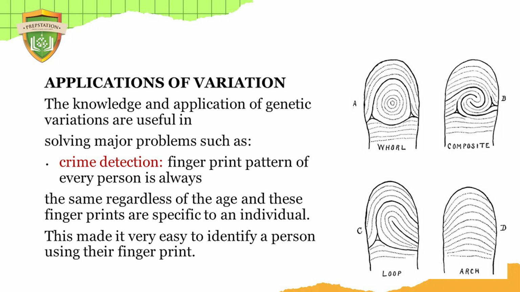Yes, crime detection, because there's no two human beings in the world that can have the same fingerprint. If they can pick the fingerprint at a crime scene, then they can use it to trace who the person is, because no two human beings have the same fingerprint. Fingerprint patterns of every person are always the same regardless of their age. And these fingerprints are specific. So it makes it very easy to identify a person using their fingerprint.